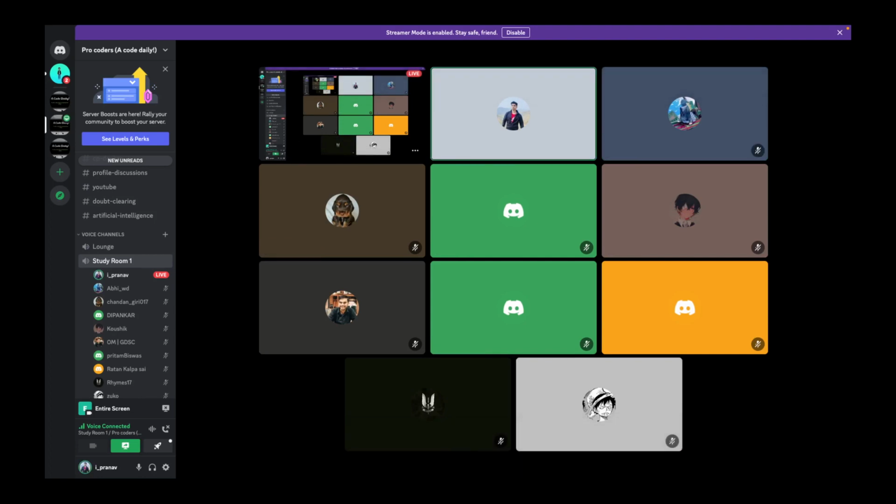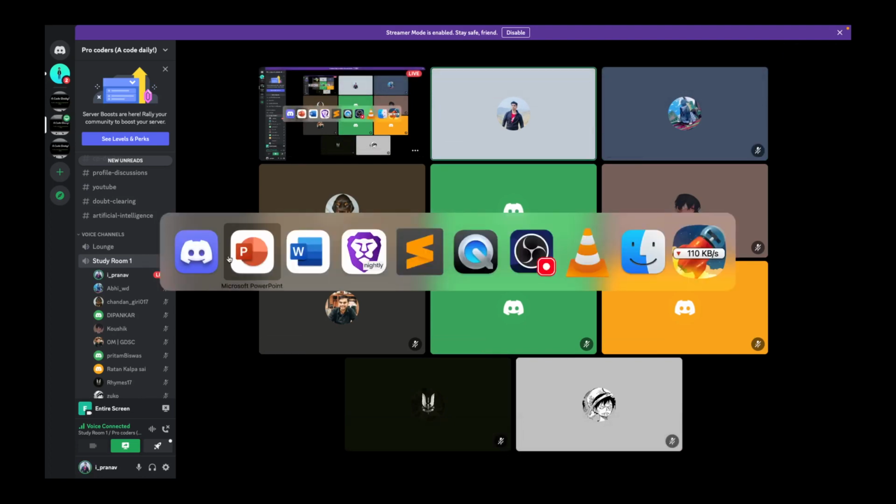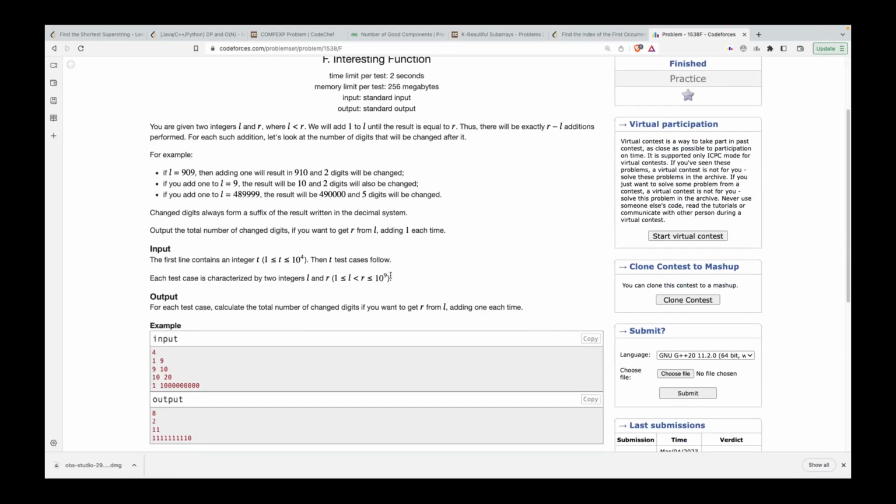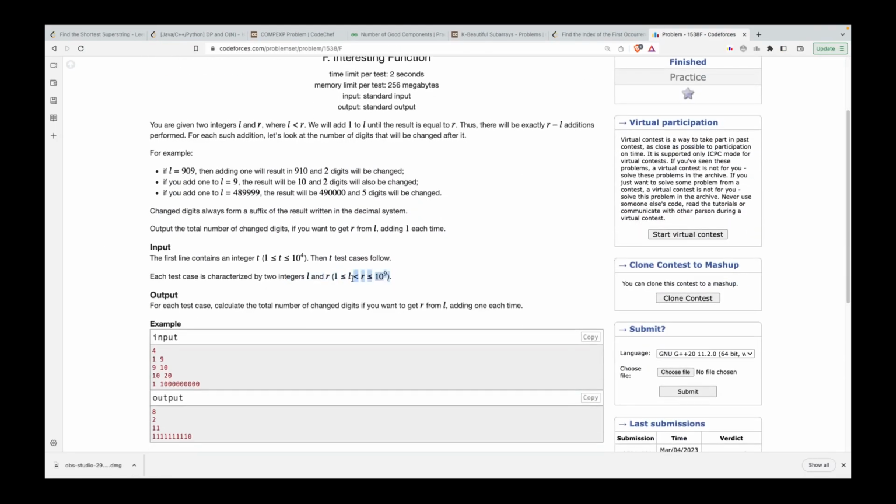Bro, see, when you look at a problem, the first thing is to look at the constraints. If I go to this particular problem, the constraints are that L is less than R is less than 10 to power 9. Now the extremities over here would be that L is equal to 0 and R is equal to 10 to power 9. Any other solution, if I'm going about it iteratively, is going to give me a TLE. The only possible major solutions would be either a root n approach or a log n approach. Even root n would fail. Why would root n fail? Because in a root scenario, it would become 10 to power 3.